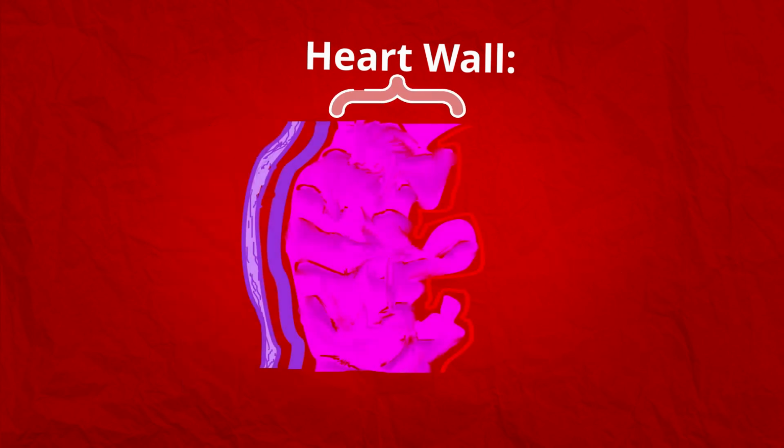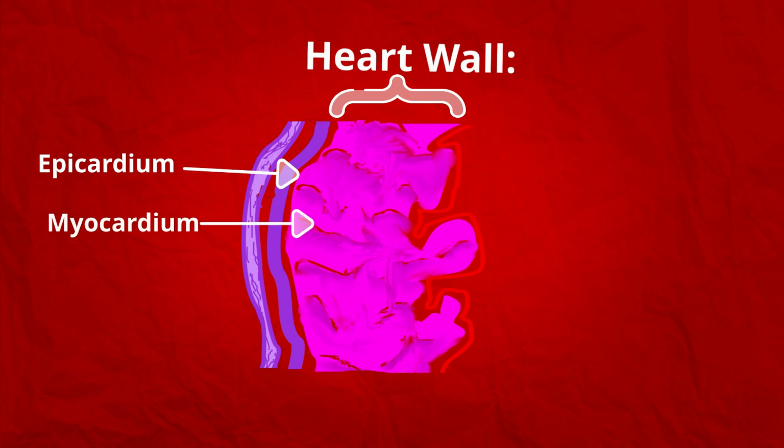Epicardium, also called the visceral layer of the serous pericardium, is the outermost layer which imparts a smooth slippery texture to the outermost surface of the heart. The middle myocardium, which is cardiac muscle tissue, makes up the bulk of the heart and is responsible for its pumping. The inner endocardium provides a smooth lining for the chambers of the heart and covers the valves of the heart.